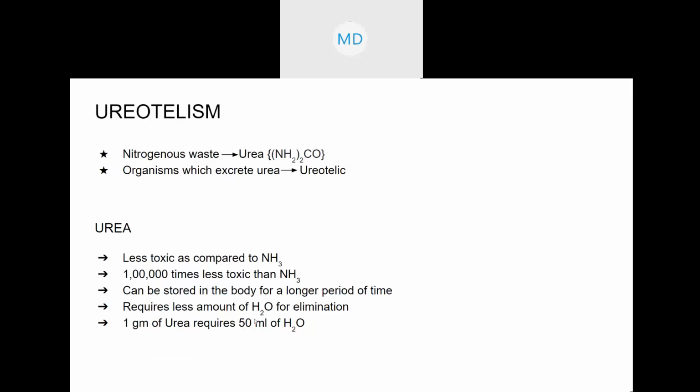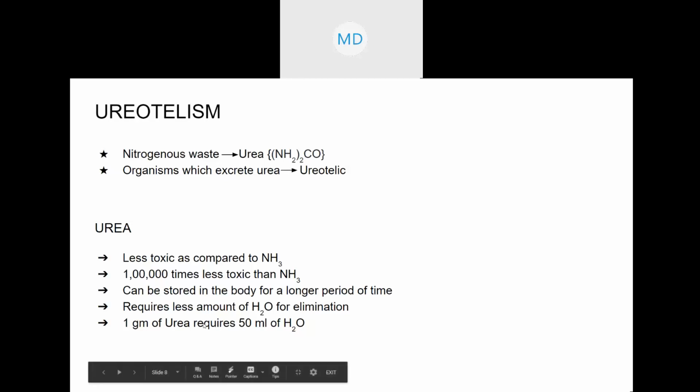So earlier we discussed that ammonotelic organisms are mostly aquatic organisms. Why aquatic organisms? Because they can afford to lose so much water, half a liter for 1 gram. But terrestrial organisms and other organisms cannot afford to lose that much water. Therefore, they had to convert ammonia into something less toxic, so that they can eliminate it with a little amount of water.